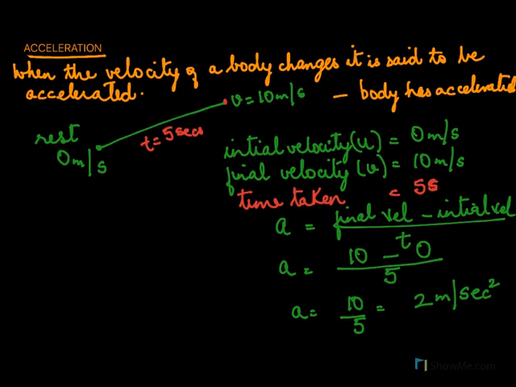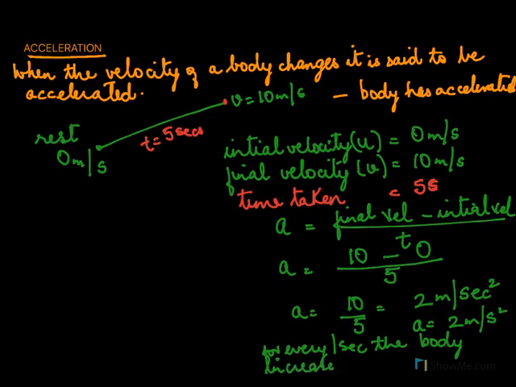So I repeat again, when I say acceleration equal to 2 meter per second square, which means for every 1 second, the body increases its velocity or changes its velocity by 2 meter per second. That is acceleration.